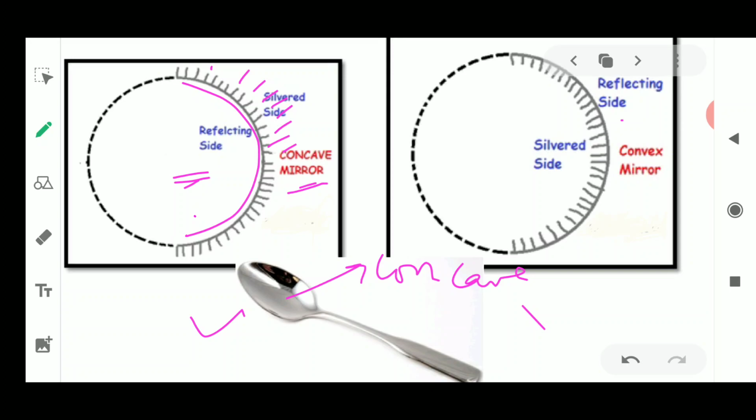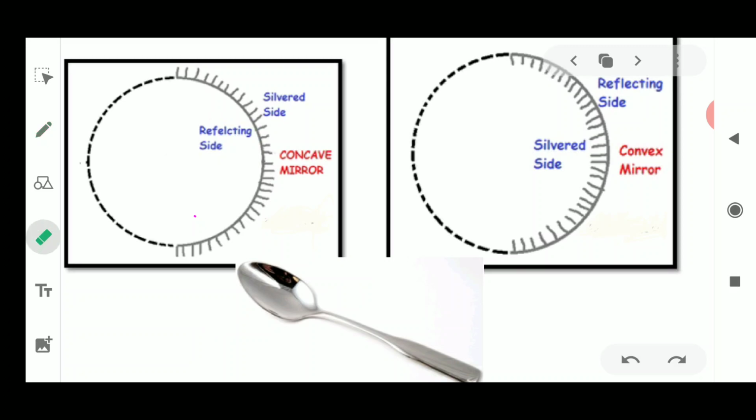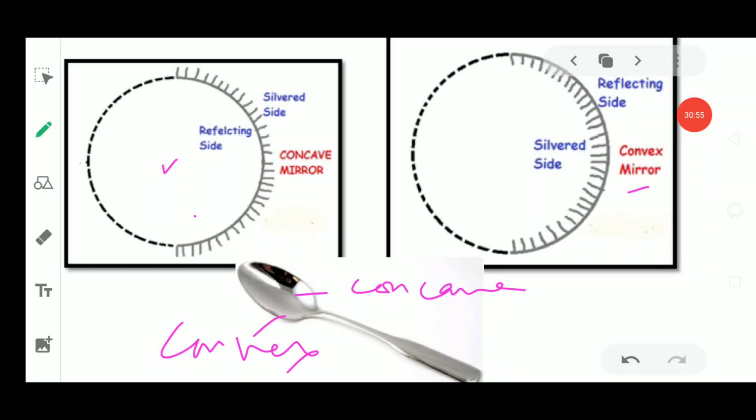Now if the reflecting surface is curved outside, as you can see here in this mirror, and the silvered surface is at the back side, that is known as the convex mirror. So this is all about the concave and the convex mirror. Now just remember about this spoon, that the inner side is the concave side, and the back side is the convex side. So the concave mirror has a reflecting surface curved inwards, and the convex mirror will always have a reflecting surface curved outwards. This is the reflecting side of these two types of mirrors.